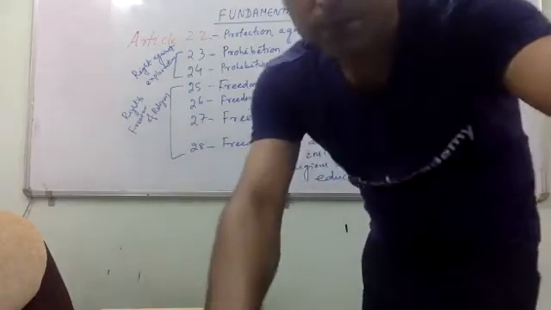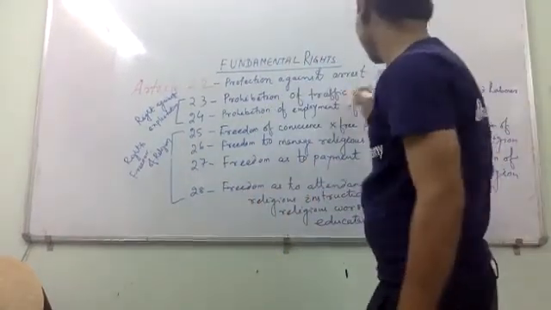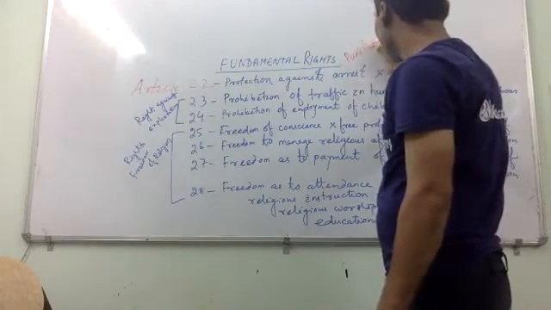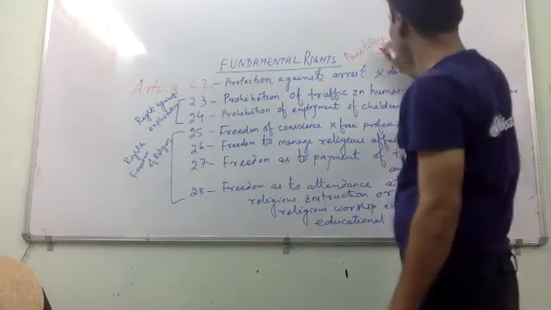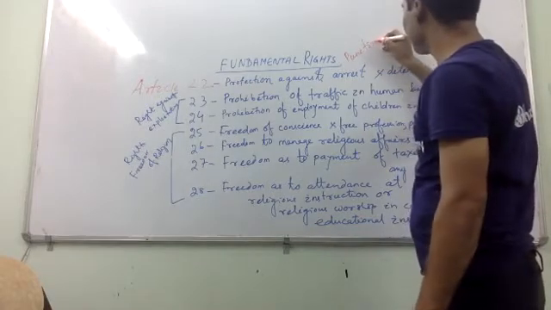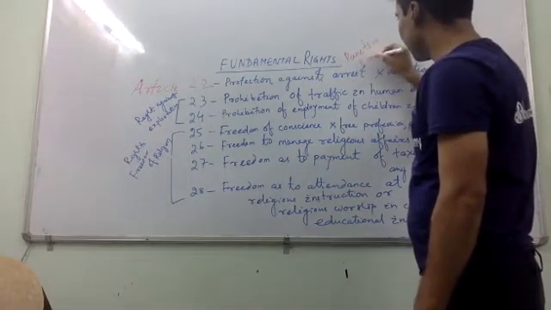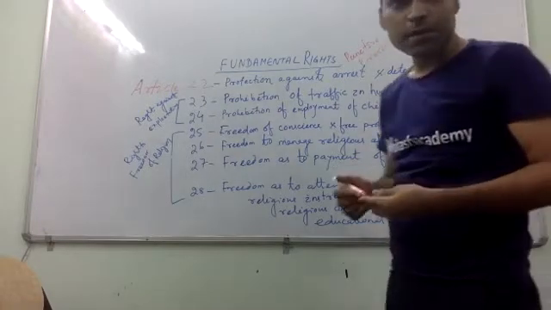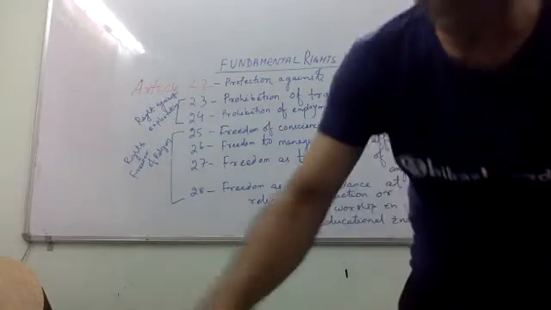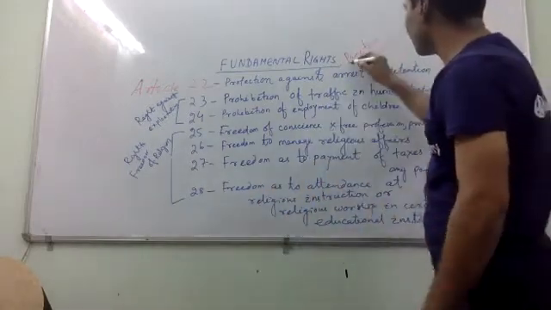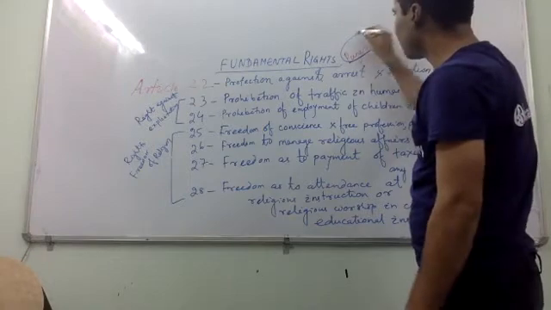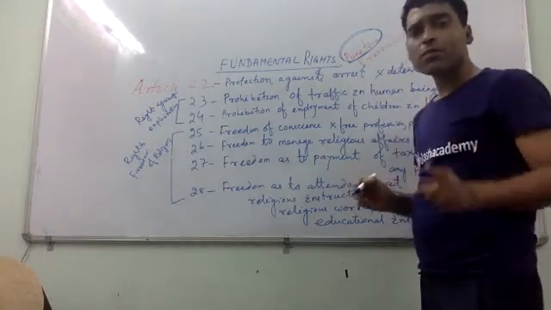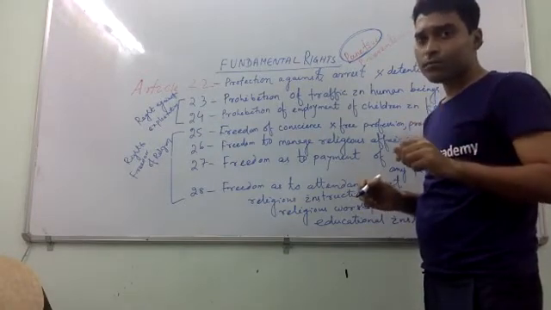What is preventive and punitive? We should understand. Under punitive detention, a person must be convicted by a court.